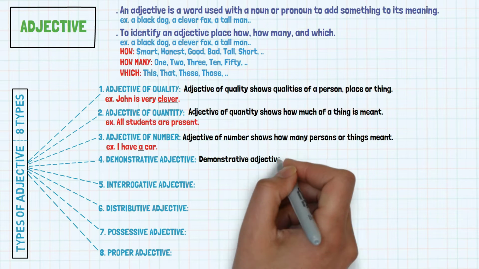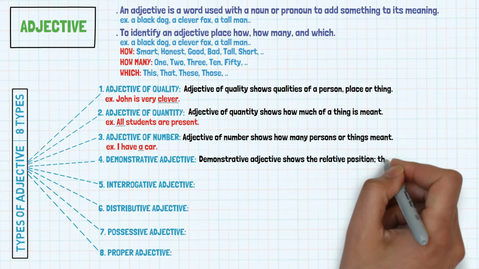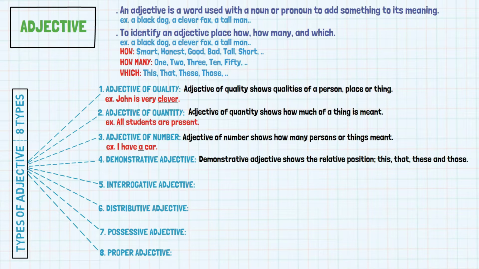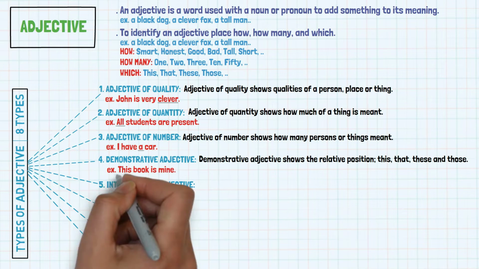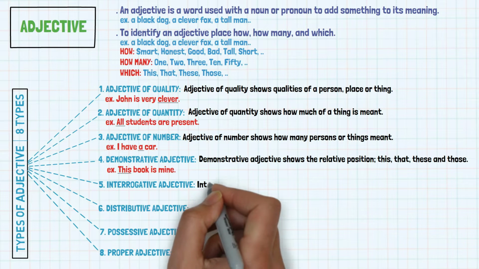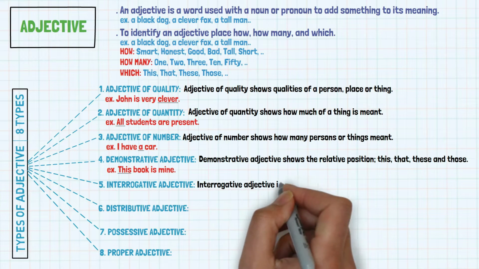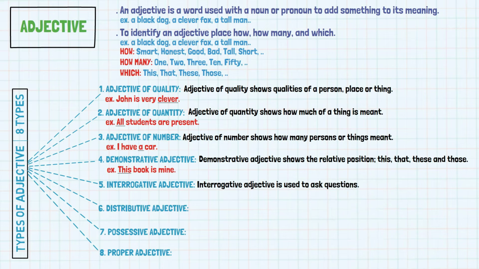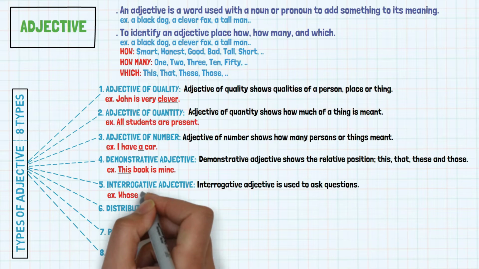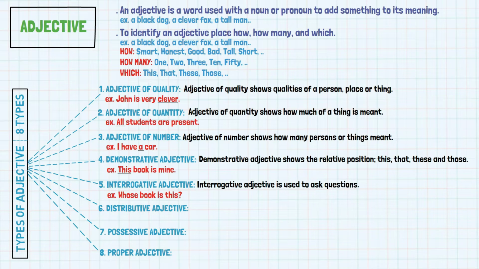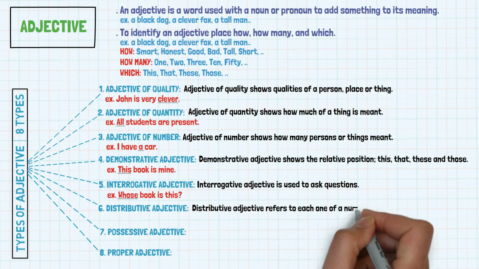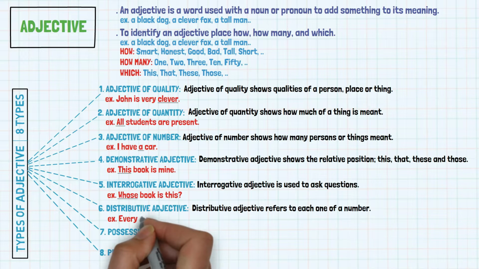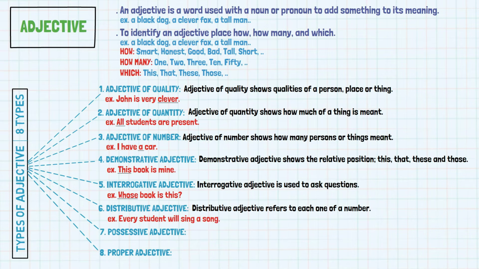Demonstrative adjective shows the relative position: this, that, these and those. For example, this book is mine. Interrogative adjective is used to ask questions. For example, whose book is this? Distributive adjective refers to each one of a number. For example, every student will sing a song.